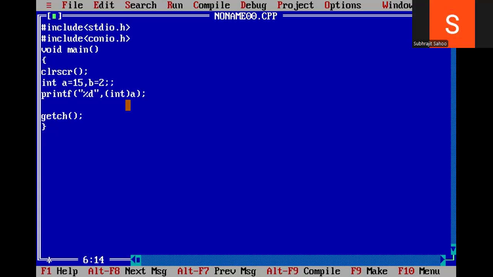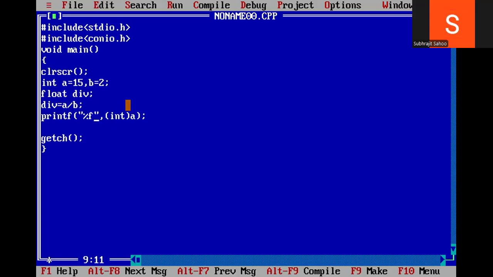a equal to 15, comma, suppose b another variable equal to 2, right? Now I will do the division for this. So for division, I'm declaring one float variable, suppose div is the variable for division. Now I'm writing, sir, div equal to a by b. Sir, which division am I doing? Quotient division I am doing here. Now I will print the result.